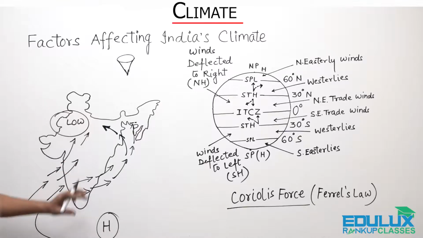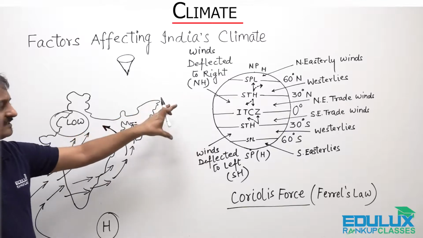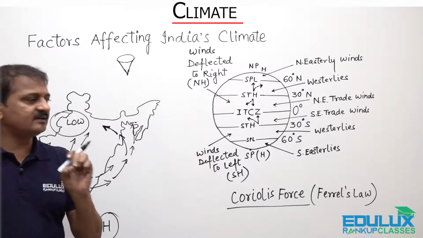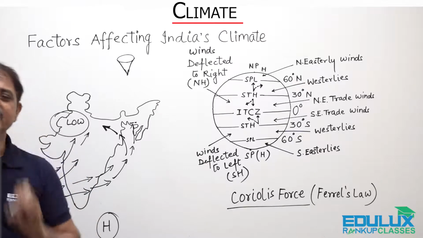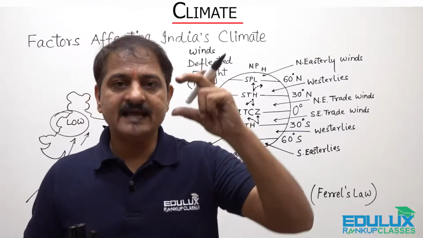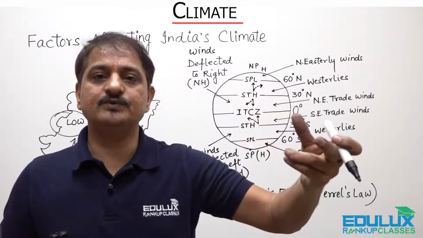Now, upper air circulation. If we talk of the upper air circulation, I have already told you this upper air circulation can be termed as the jet streams, right children? Now the question is, what are jet streams? Jet streams होती क्या है? This is a narrow belt of winds in the higher altitudes.